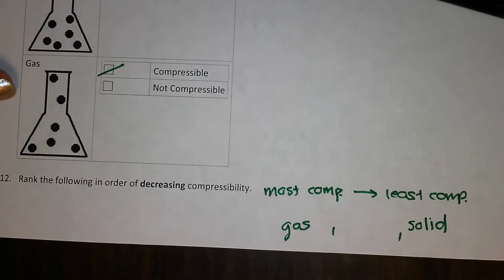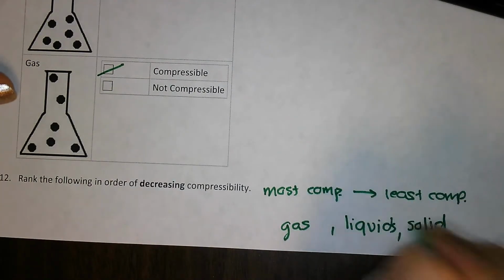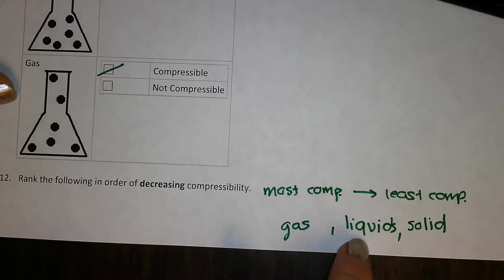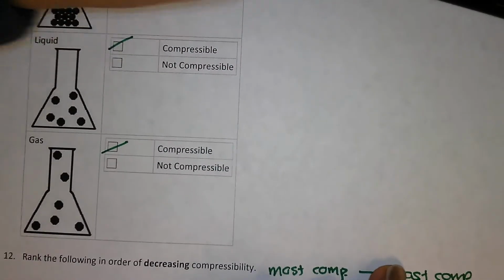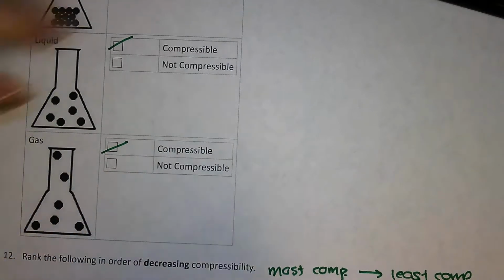So that just leaves liquids in the middle. Liquids are compressible, not as much as gases, but more than solids for sure. And that all is based on the amount of distance between the particles.